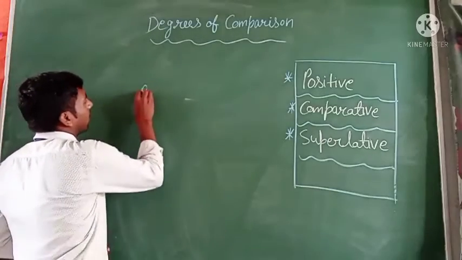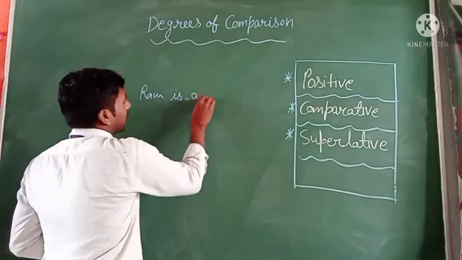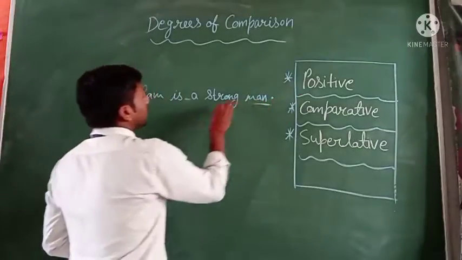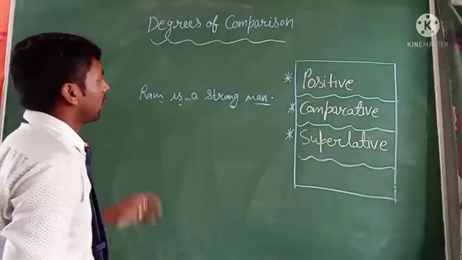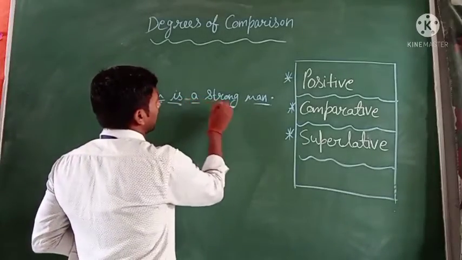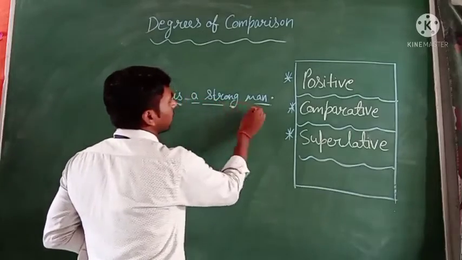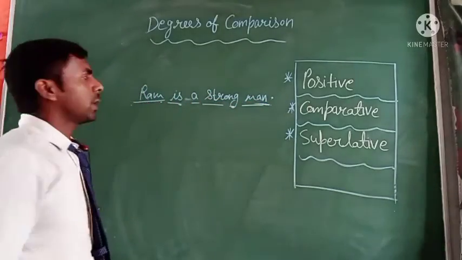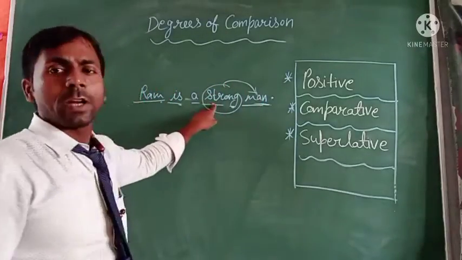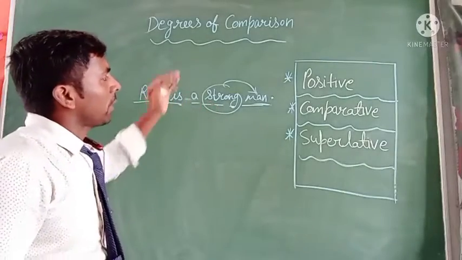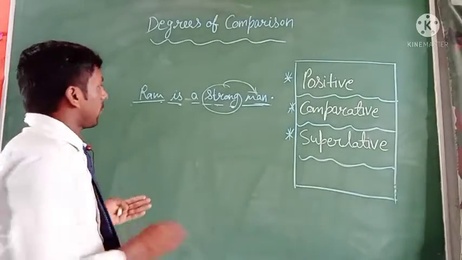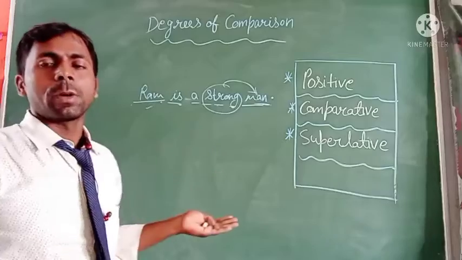Or Ram is a strong man. In this sentence you have to see that Ram is a noun, is is a verb, a is an article, strong is an adjective, and man is a noun. The word strong describes the noun, so this word is the adjective. But we have to use the adjective in a different way when it is one person or more than one person or things.